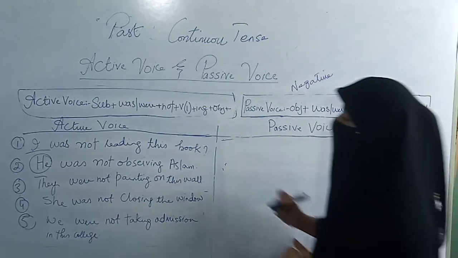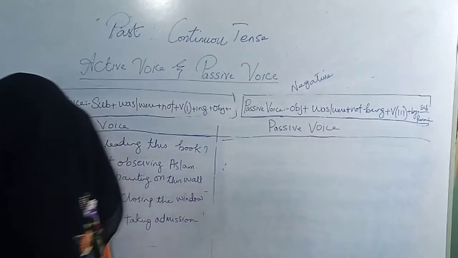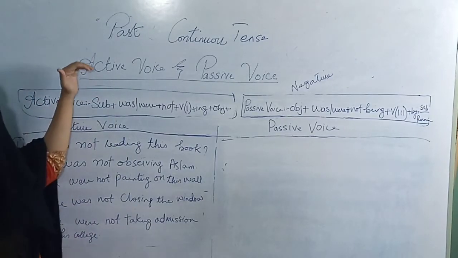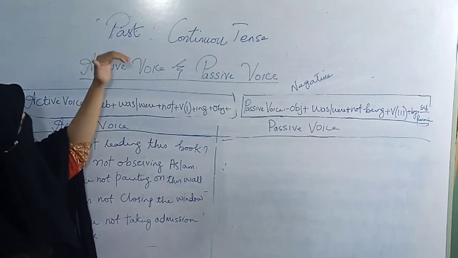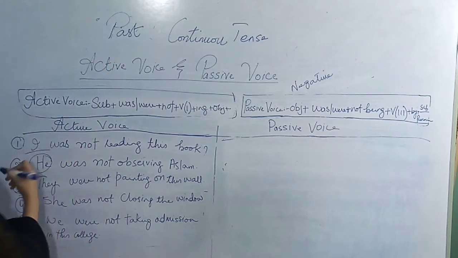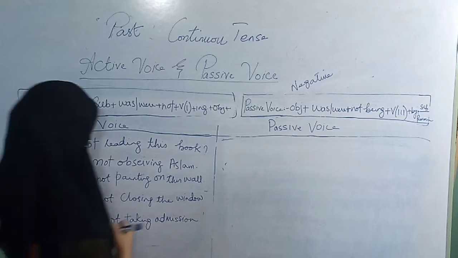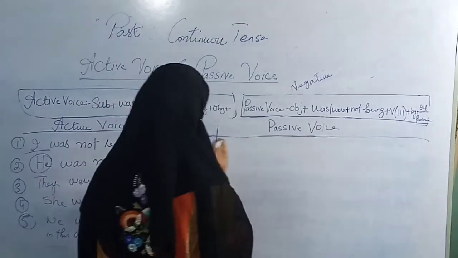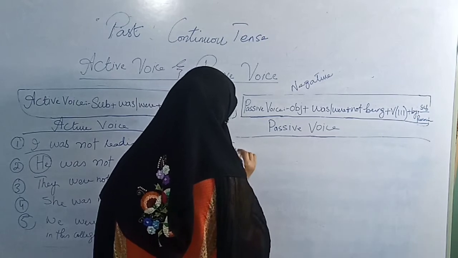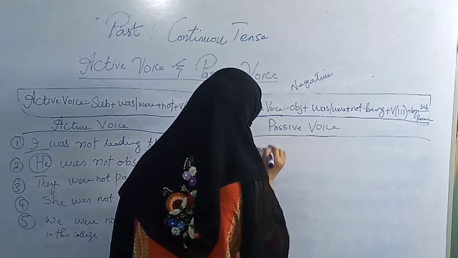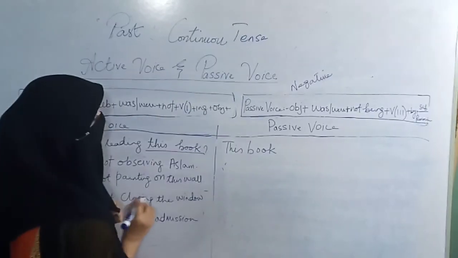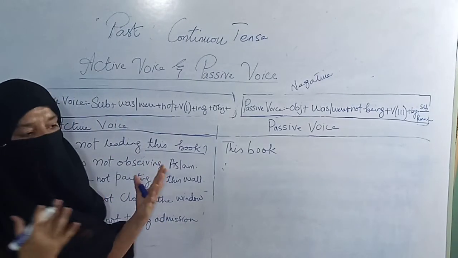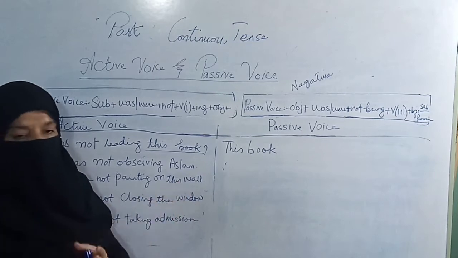Alright, so let's convert the first active voice sentence into passive voice, and it will be according to the past continuous tense formula. So I was not reading this book. So this book is the object, as we have done in affirmative sentences. This book, then you have to apply was, because this book is the object and the object is singular.